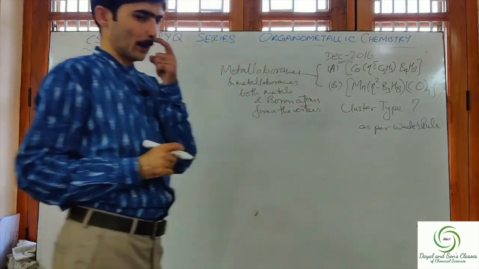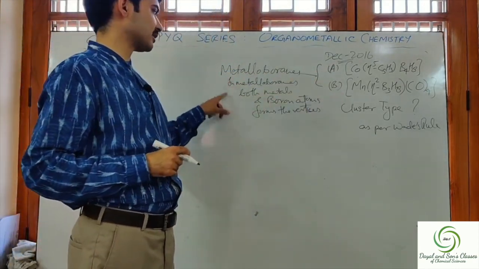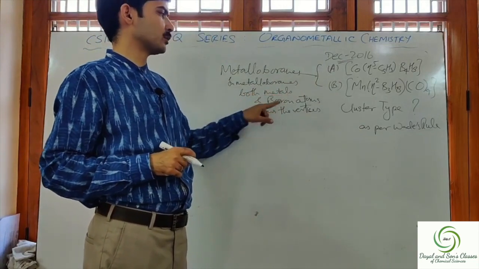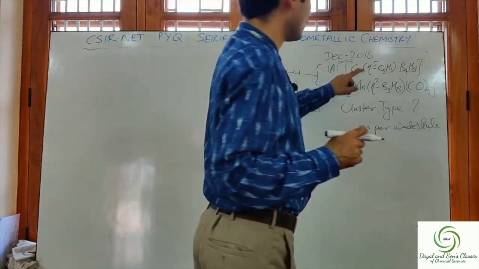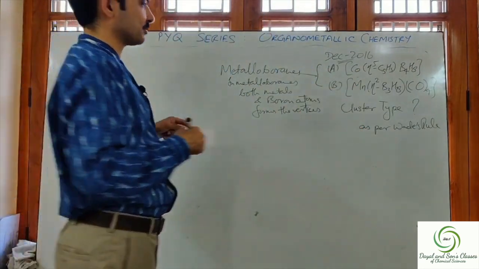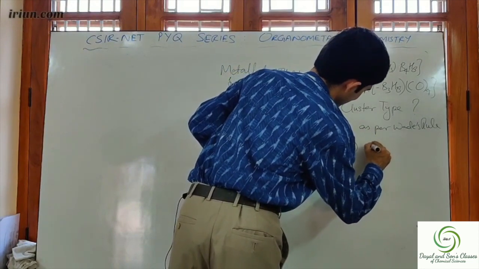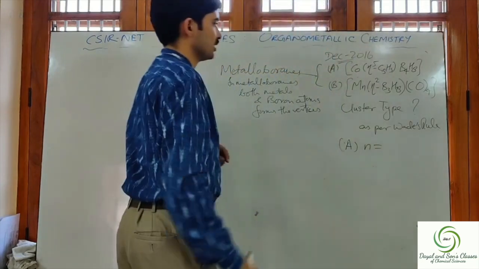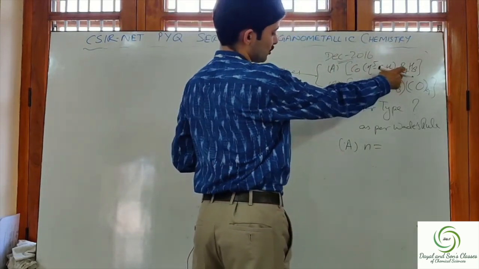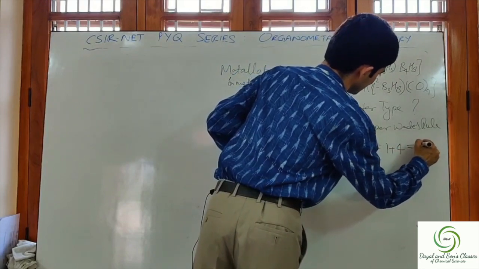That means for complex A, the total number of vertices, small n, is equal to 1 cobalt and 4 boron, which means 1 plus 4, equal to 5.